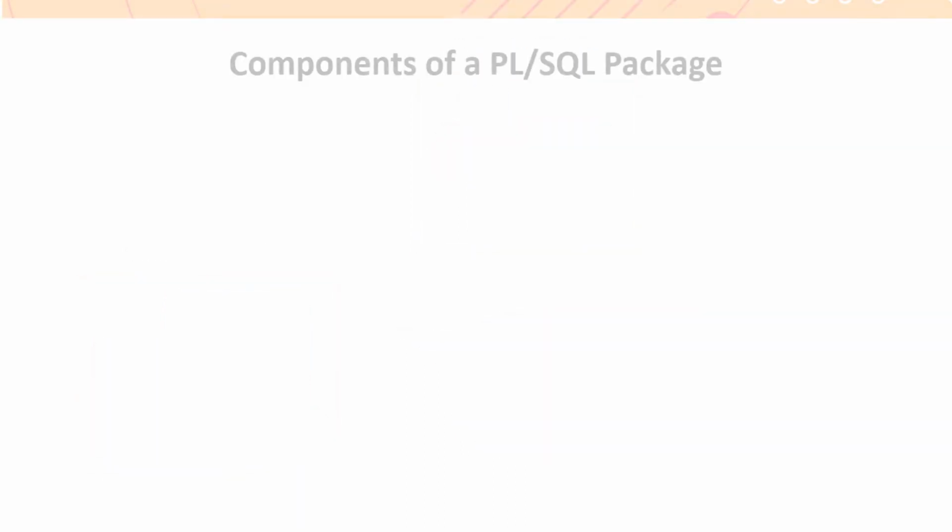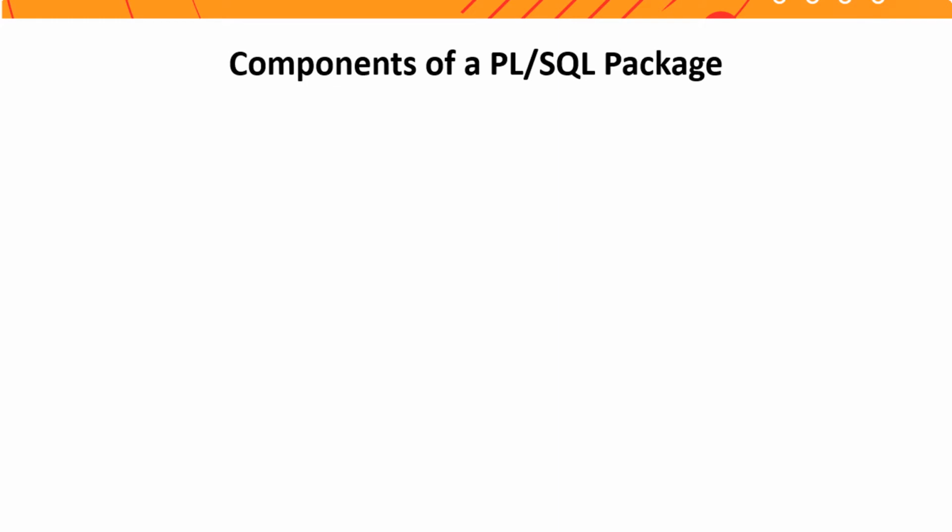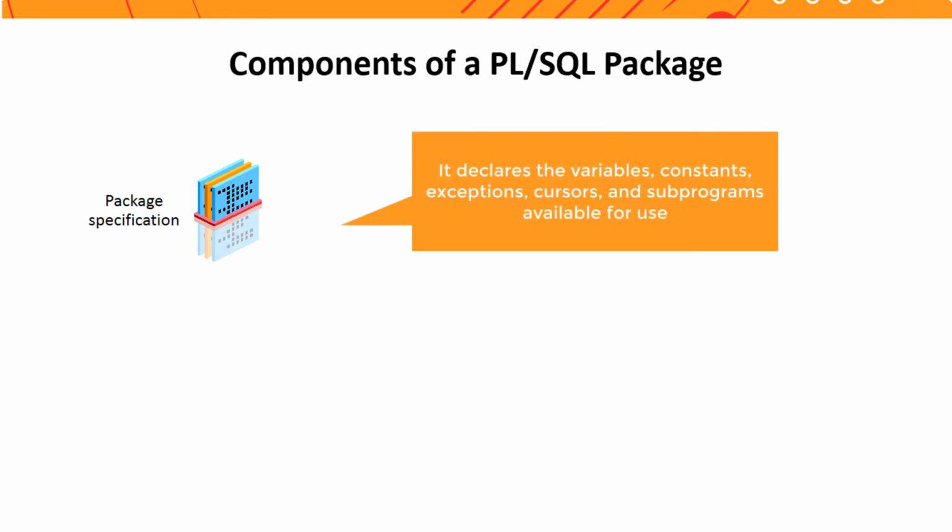You create a package in two parts. The package specification is the interface to your applications. It declares the variables, constants, exceptions, cursors, and subprograms available for use. The package specification may also include pragmas, which are directives to the compiler.